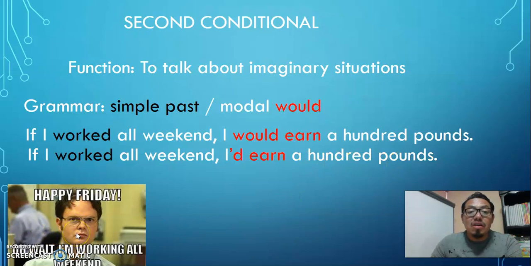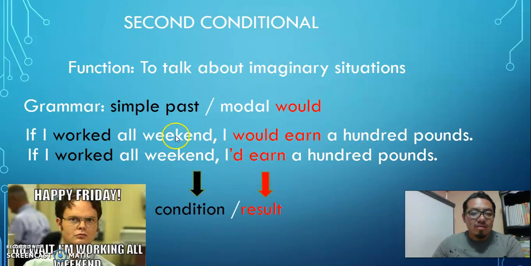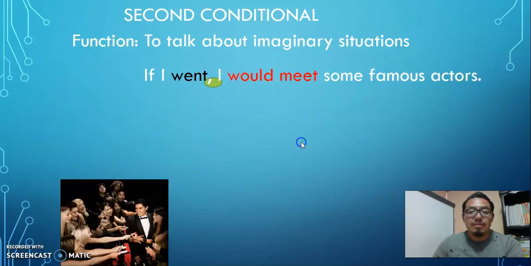This person works from Monday to Friday, but he needs to earn extra money, no? So he thinks, if I worked all weekend, Saturday and Sunday, I would earn £100 extra money. Condition, simple past, result, consequence, would, base form verb.